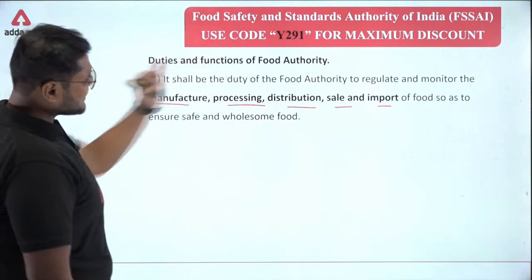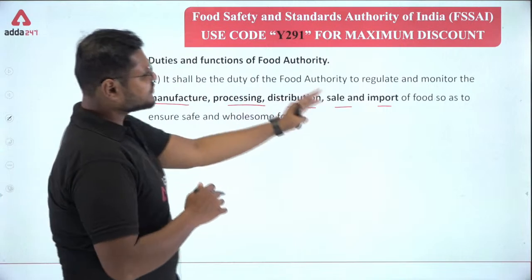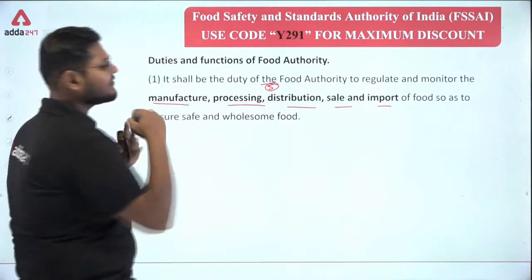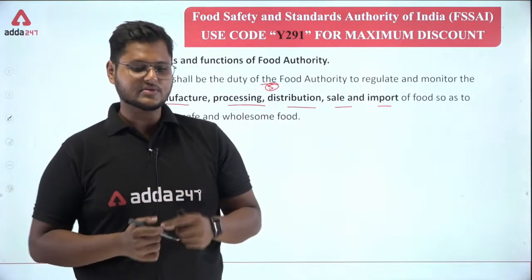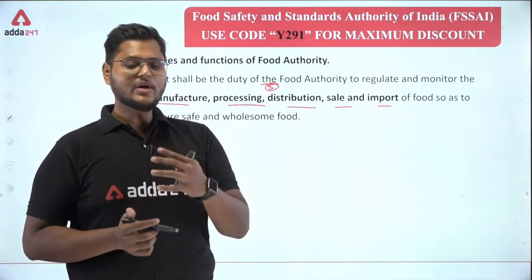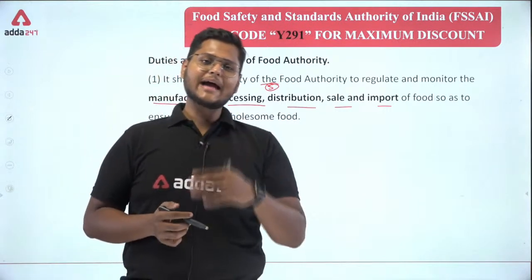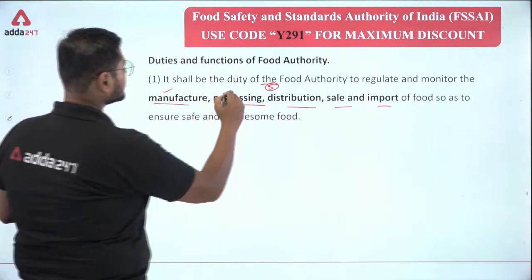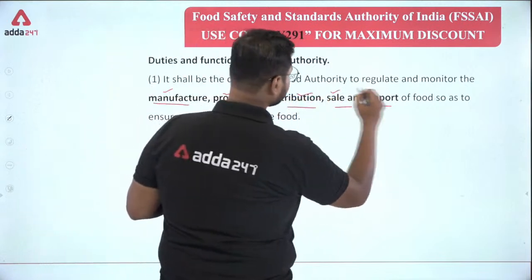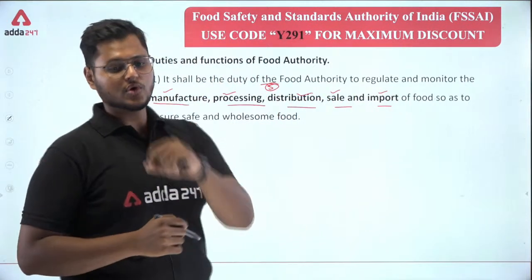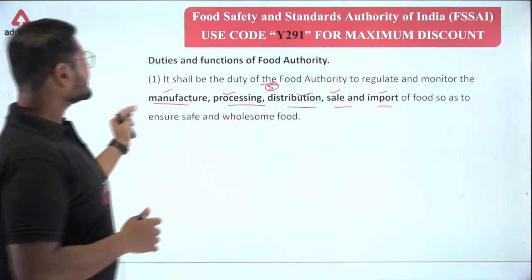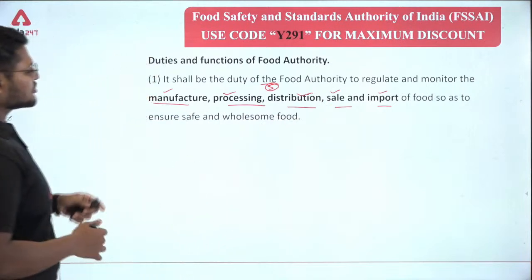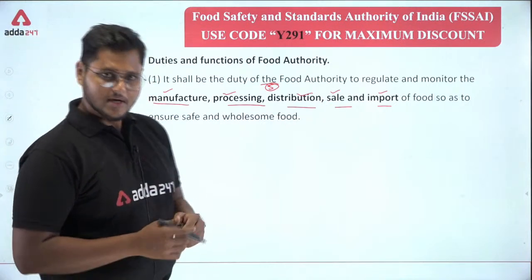So what are the duties? It shall be the duty of the food authority to regulate and monitor. Again, the most important things that we have already studied in our previous classes. Here the food authority is regulating and monitoring, and what exactly is it regulating and monitoring? It is regulating and monitoring the manufacture, the processing, the distribution, the sale and the import of food. Clear guys? These are the things that the food authority is regulating and monitoring of food so as to ensure safe and wholesome food.